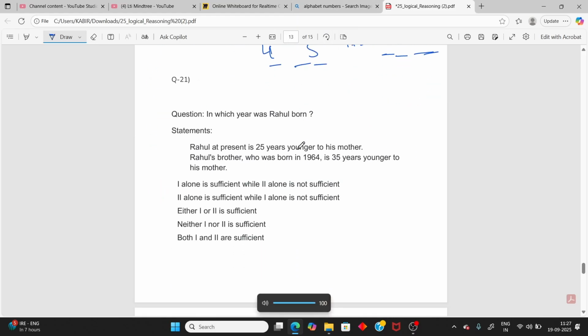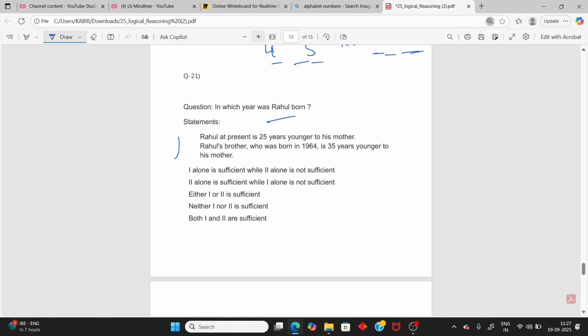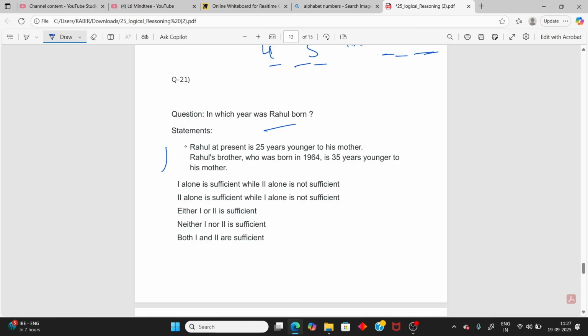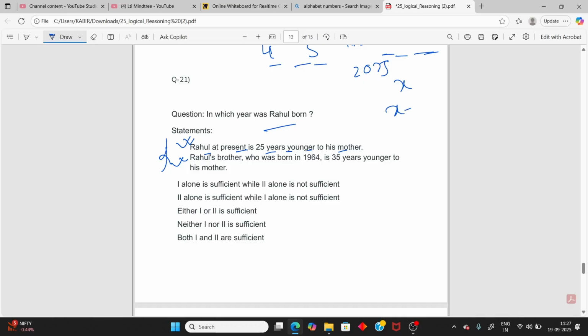Now, in which year was Rahul born? You have two statements, and you need to decide whether statement one alone is sufficient, or statement two alone, or you need both statements. The first statement: Rahul's present year, take it as 2025, is 25 years younger than his mother. If mother is X, then Rahul must be X minus 25. But you can't answer following only this statement.